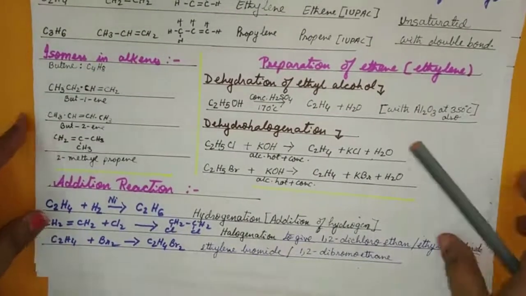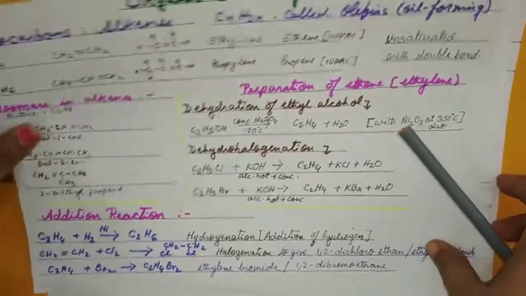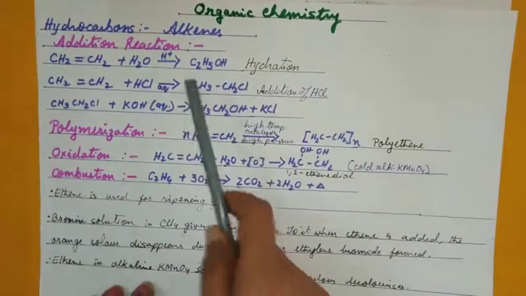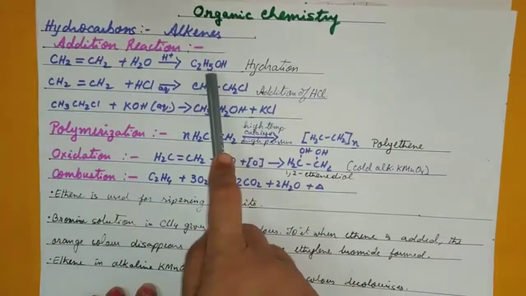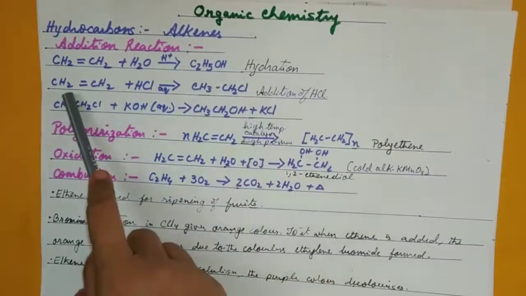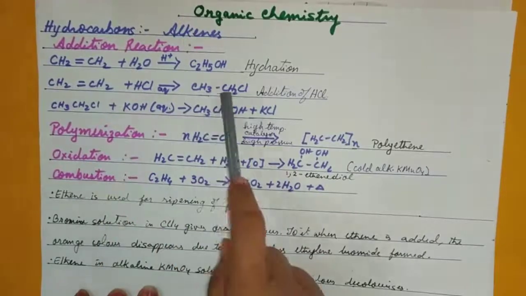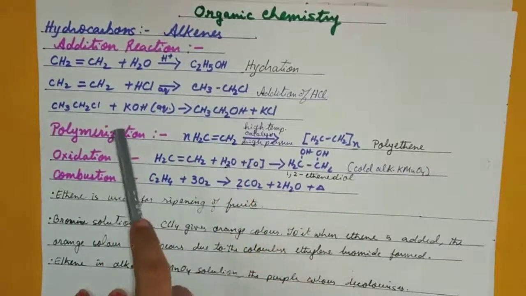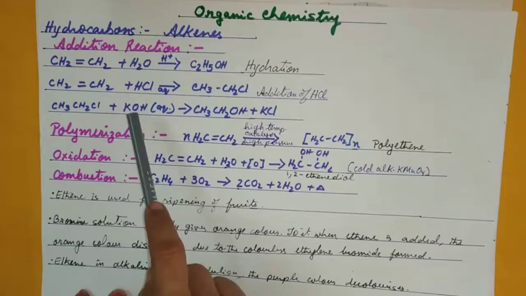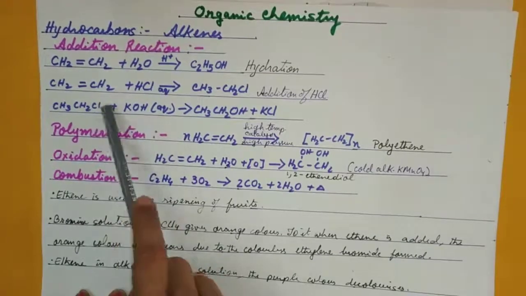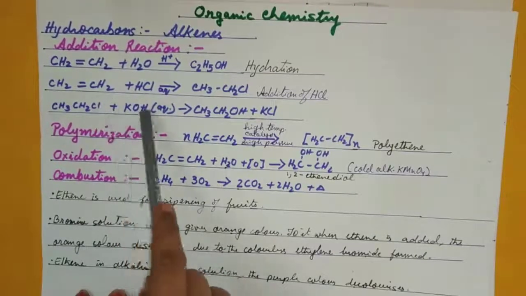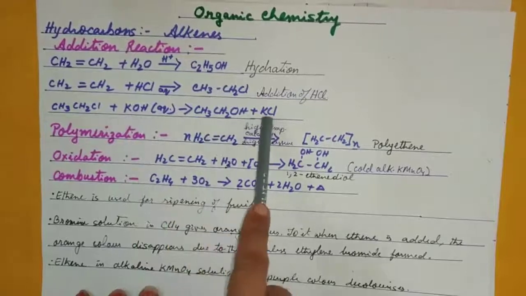Interesting reaction. Please prepare, you will get one. With water, it gives you alcohol. With HCl, 1 hydrogen here, 1 chlorine here, so chloroethane. Then with aqueous KOH, the chloride and OH change places, so alcohol and KCl.